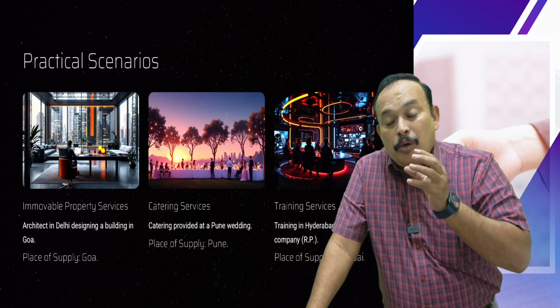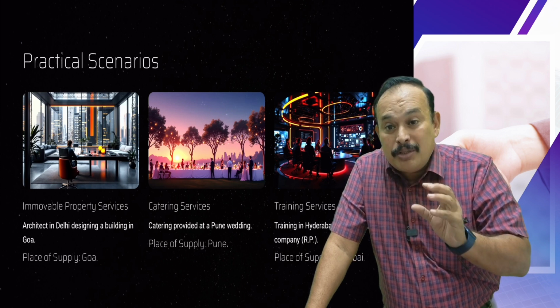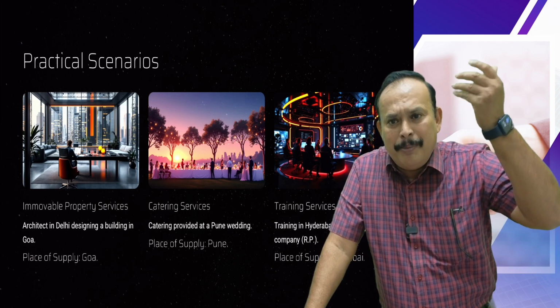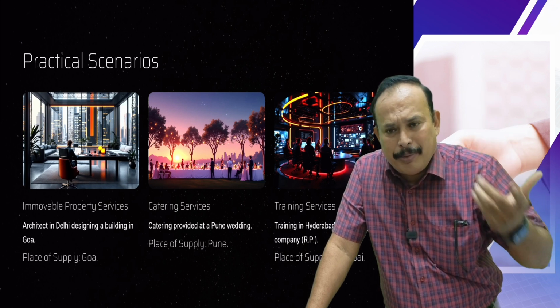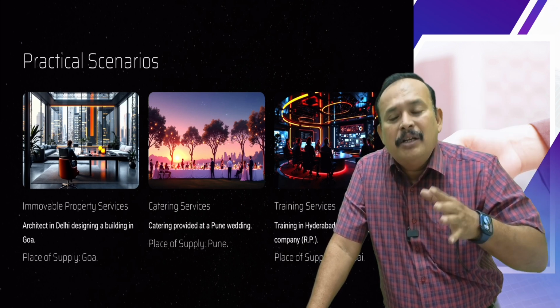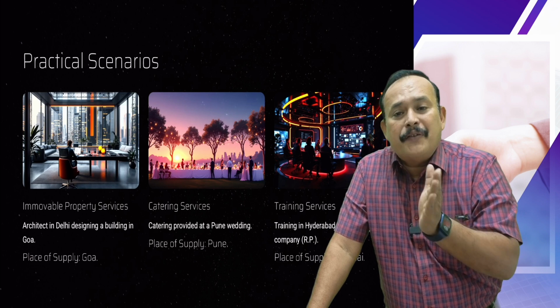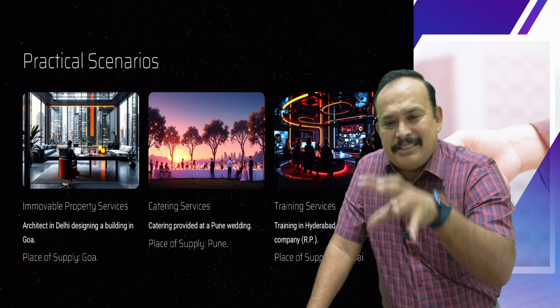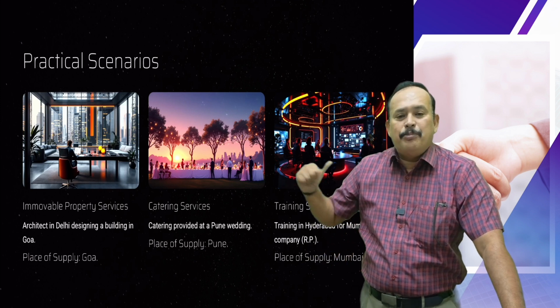Therefore, place of supply goes where the property is located or intended to be located. Maybe it is an upcoming property, no problem, which is in India only. Therefore, place of supply is equal to the location of the property. Excellent. Perfect. Coming to the second point.